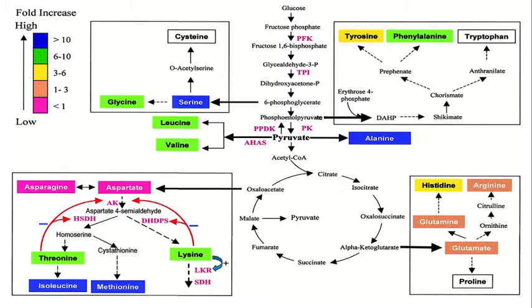So here the enzyme DAHP, 3-deoxy-D-arabinoheptulosonate 7-phosphate synthase, catalyzes the conversion of phosphoenol pyruvate by using the Shikimate pathway, and it will synthesize the amino acids tyrosine, phenylalanine and tryptophan.